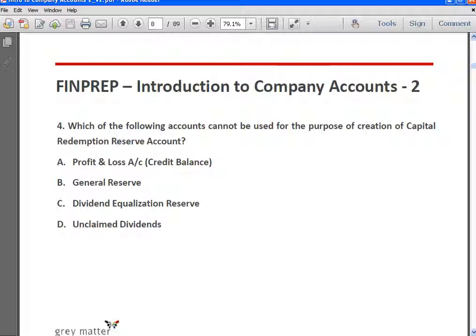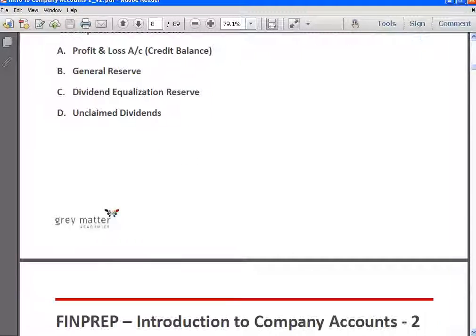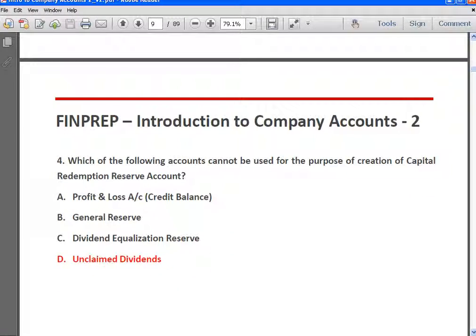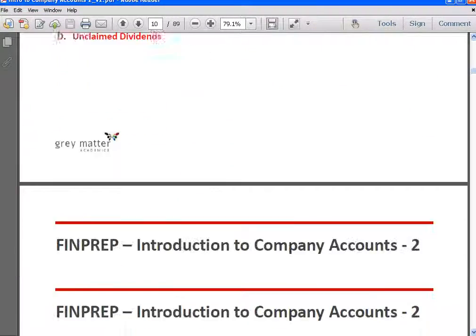P&L account credit balance can be used because it is a free reserve. General reserve can be used because it is a free reserve. Dividend equalization reserve can be used because it's a free reserve. Unclaimed dividends cannot be used. Okay, so answer is D, unclaimed dividends.